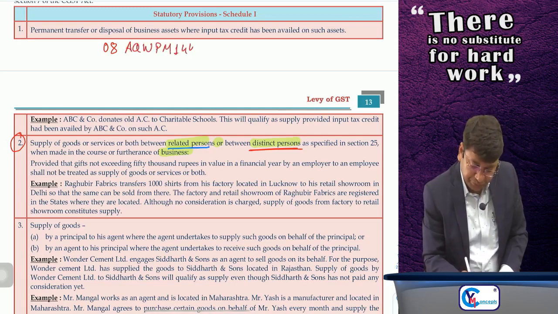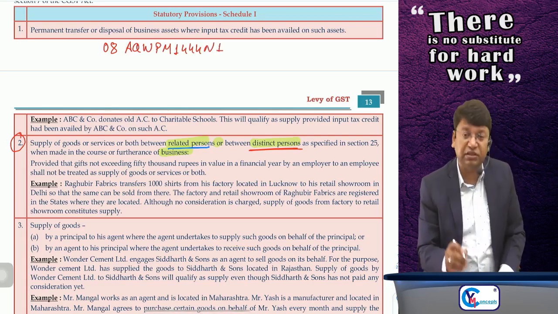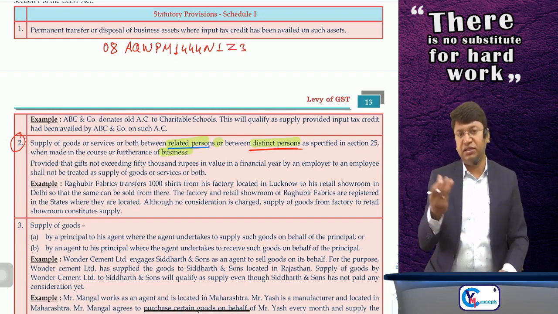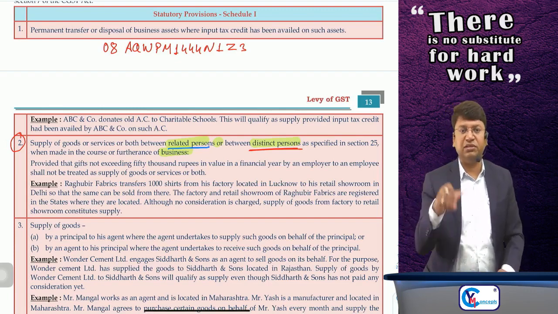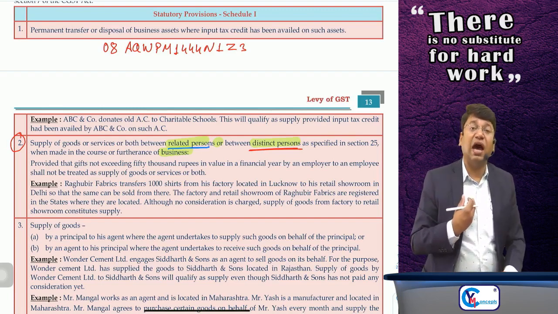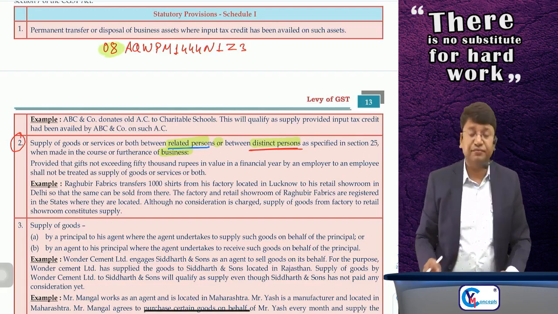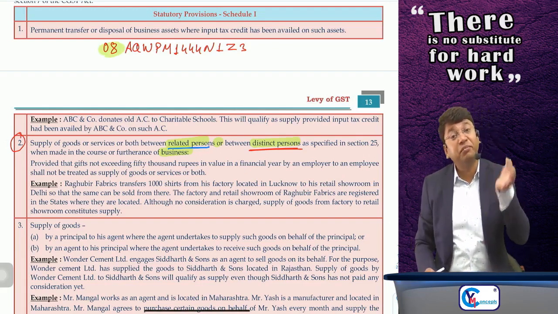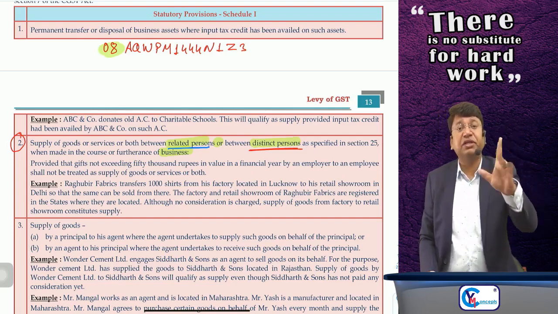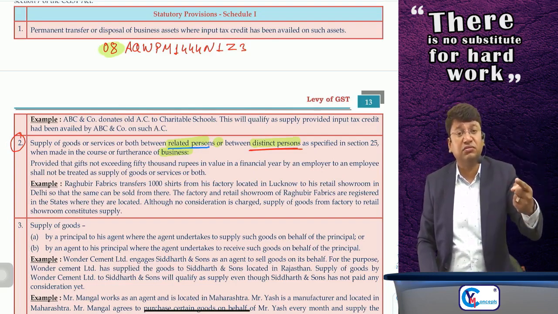AQWPM 1444N. Then the next 3 digits, sir, are the branch number. And the last 2 digits are checksum digits, issued by software. Sir, suppose I am registered in Rajasthan, this is my registration number, and I have 10 more branches in Rajasthan. The first question that comes: do I need separate registration for each and every branch?